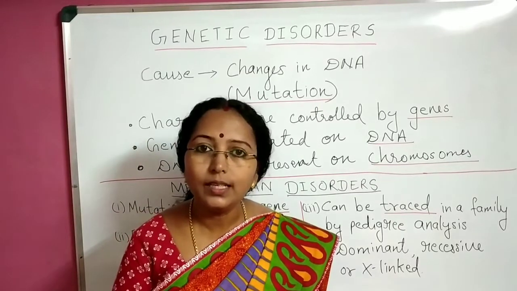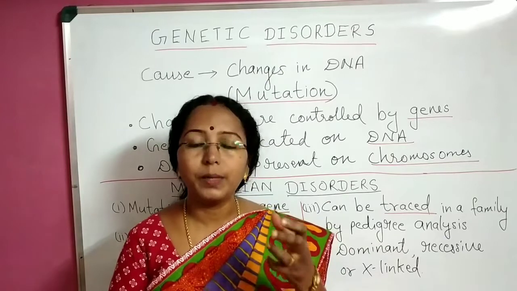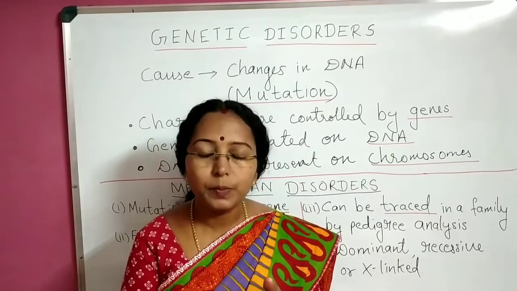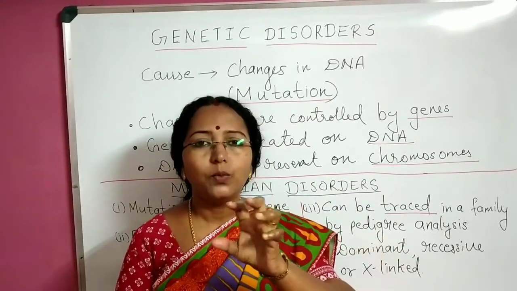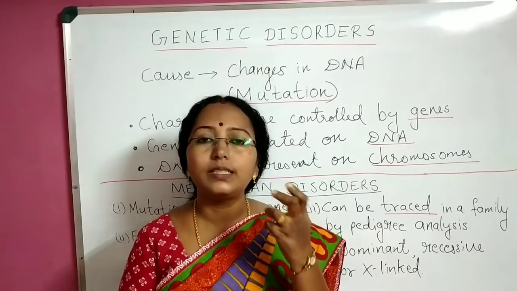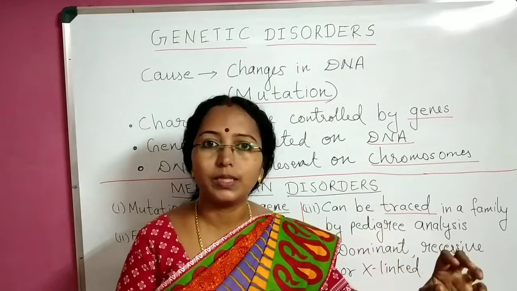What is the change in DNA that is happening? It is the change in the base pairs, adenine, thymine, guanine, cytosine. These are the base pairs present in DNA, and these are arranged in specific patterns. When their arrangement changes, we say a change has occurred in DNA, or we say mutation has taken place.